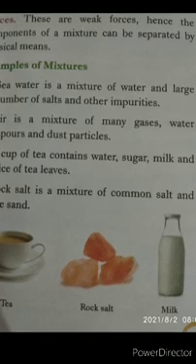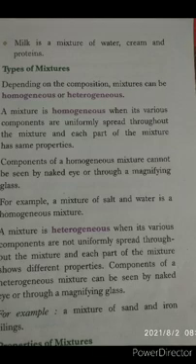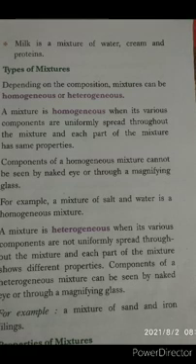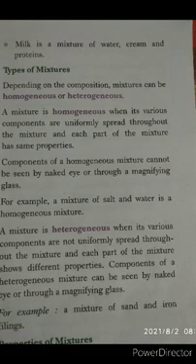Next one, types of mixtures. Depending on the composition, mixtures can be homogeneous or heterogeneous.